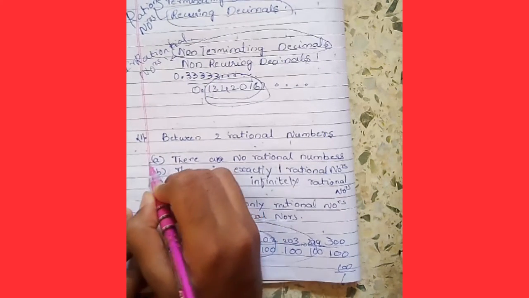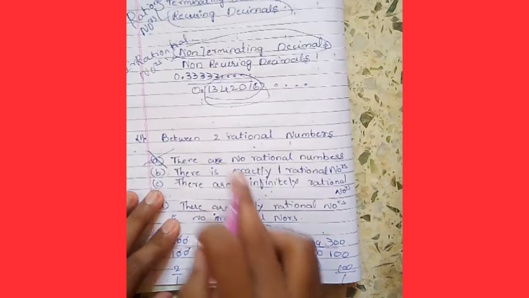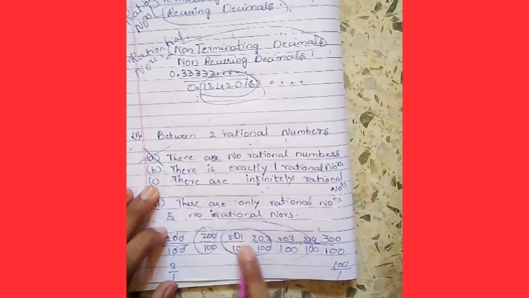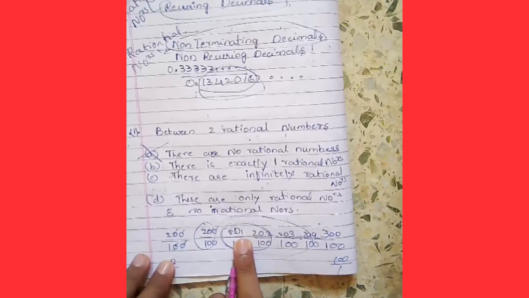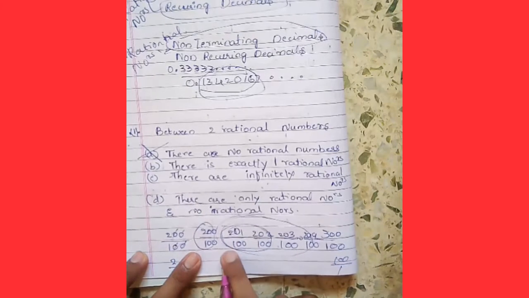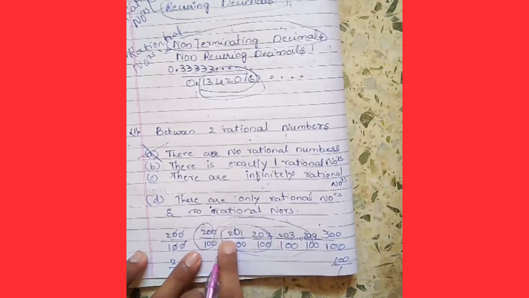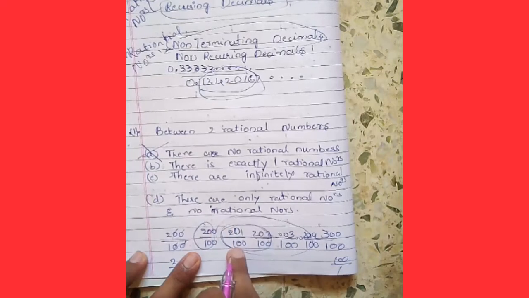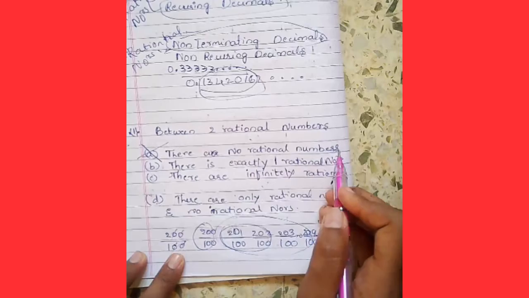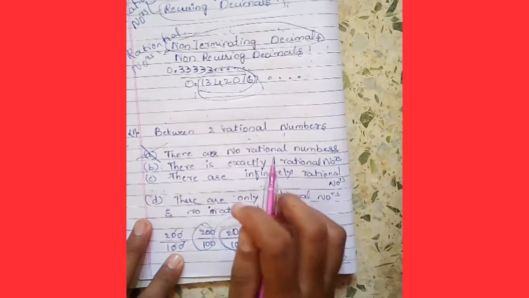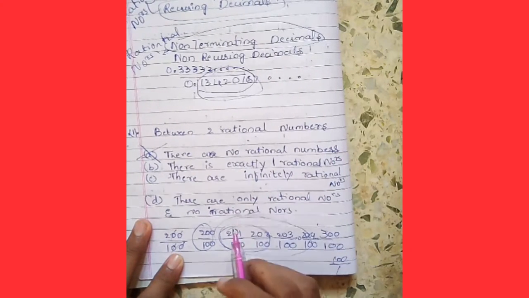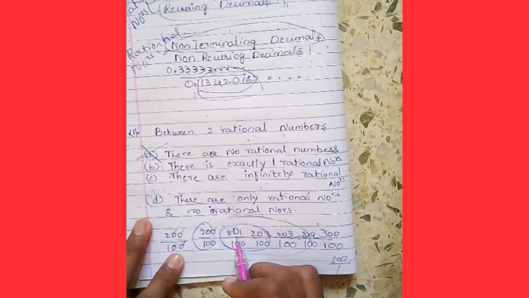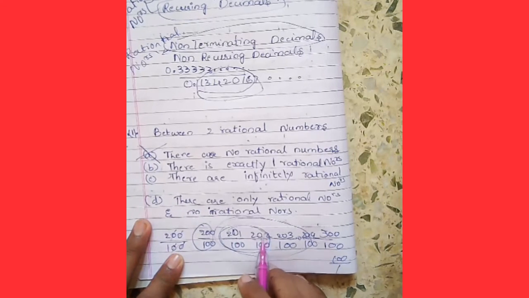So this option is also wrong, because there are rational numbers between these. Is 200 by 1 a rational number or not? Yes, because it is in the form of P by Q, where P is an integer and Q is greater than 0. So the option that there are no rational numbers is false, because there are definitely rational numbers here.